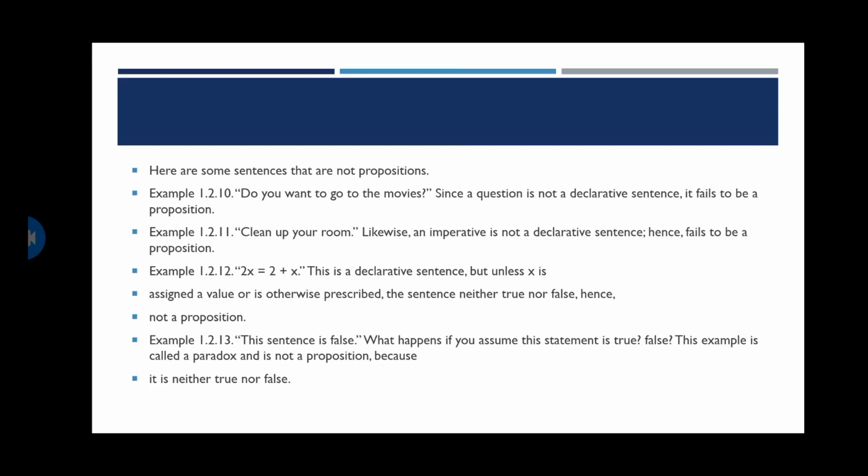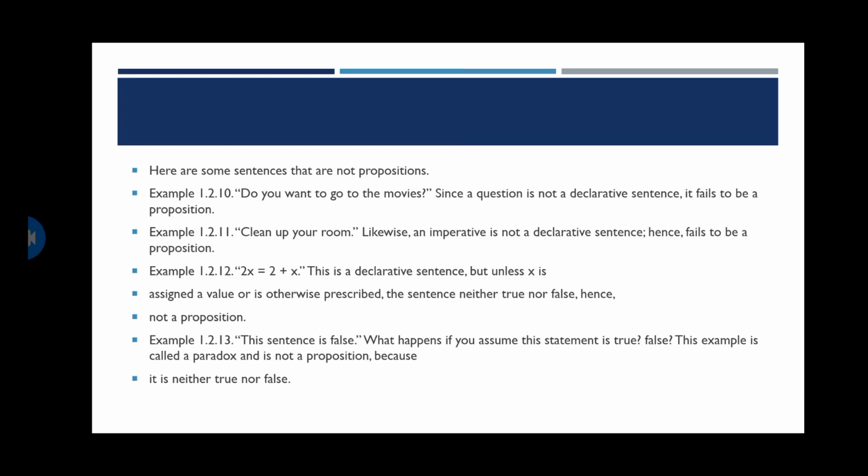Next, clean up your room. Here it's an imperative sentence, right? We are ordering someone to clean up the room, clean up your room, ordering or requesting. It's not a declarative sentence. Here too it fails to be a proposition, so it's not a proposition.